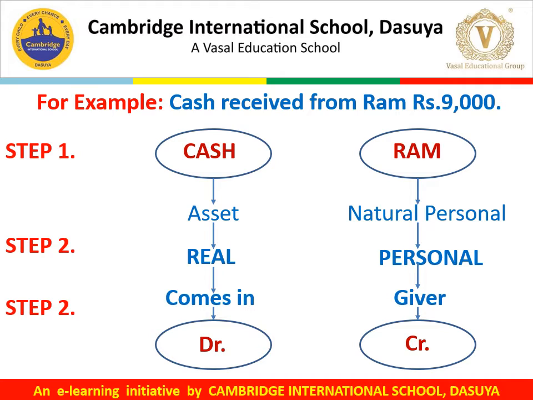As per the traditional approach, the rule for a real account is debit what comes in and credit what goes out. Here cash comes into the business, so cash must be debited. And as per the personal account rule, it is debit the receiver and credit the giver. Here Ram is the giver to the business, so Ram must be credited. So we check the first step and the last step, that is the third step. Here cash is debited, Ram is credited. So follow these simple steps to form a journal entry.